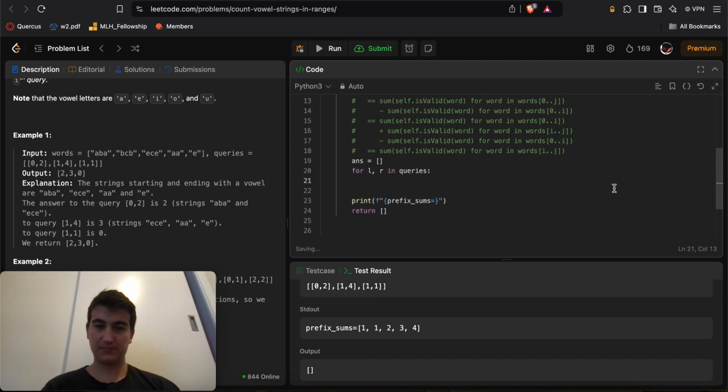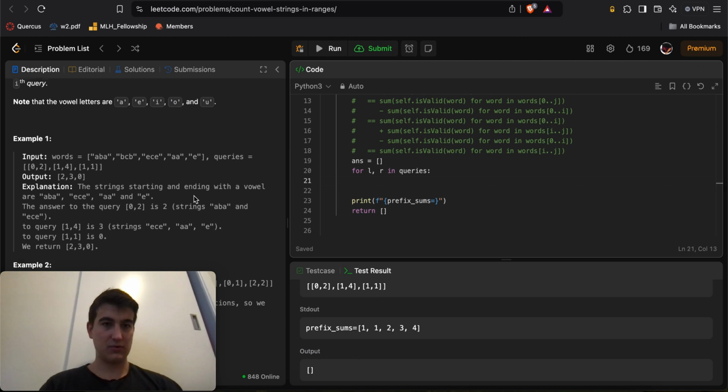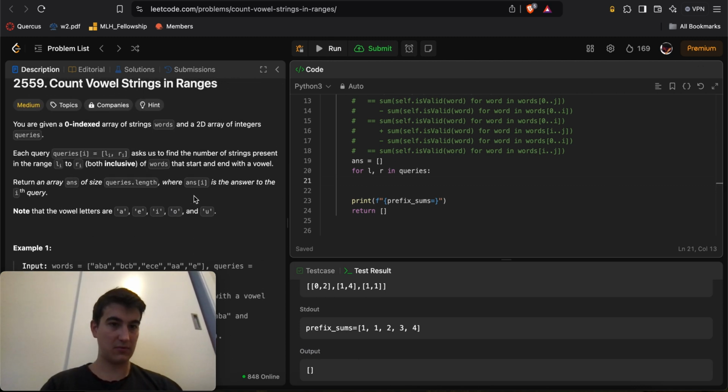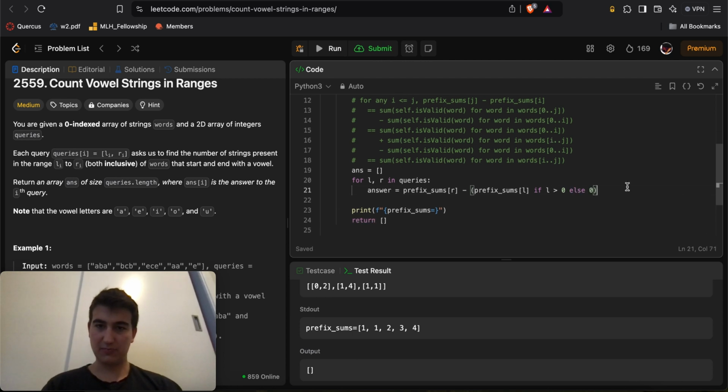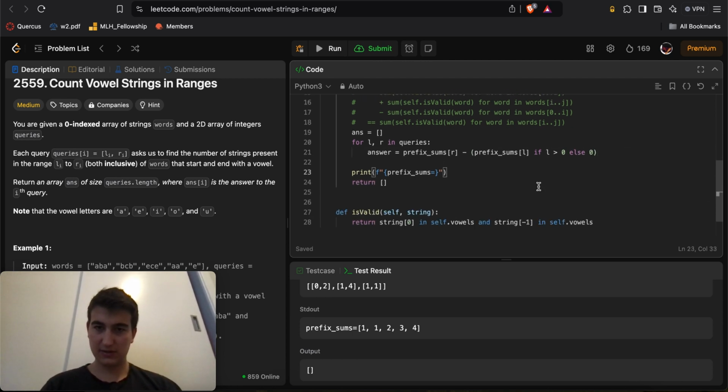We'll do answer equals prefix sums of R minus prefix sums of L if L greater than 0, else 0. So this is just a typical pattern that we do in many of our videos.